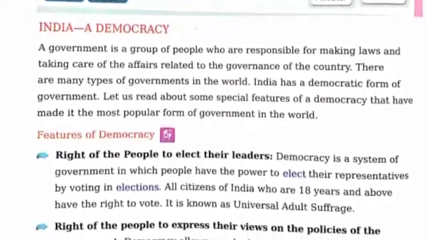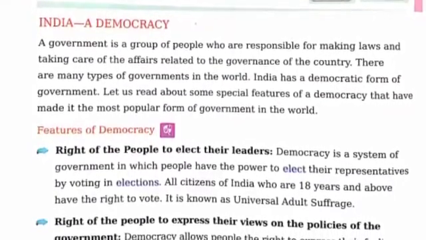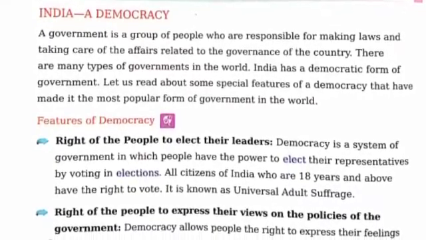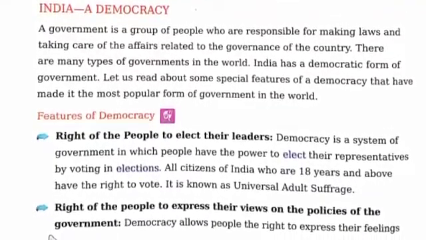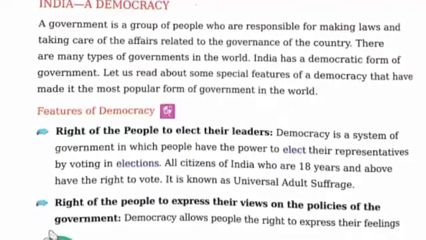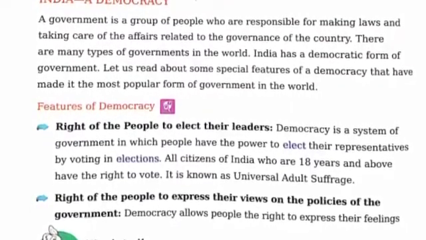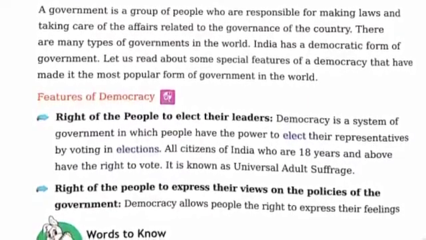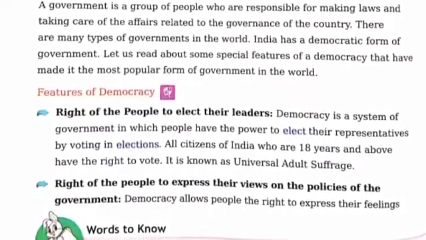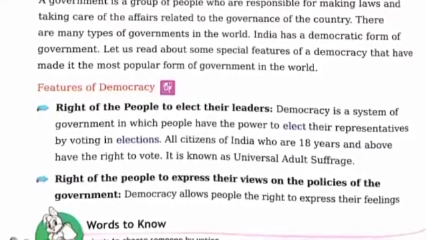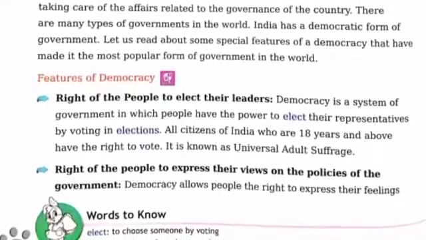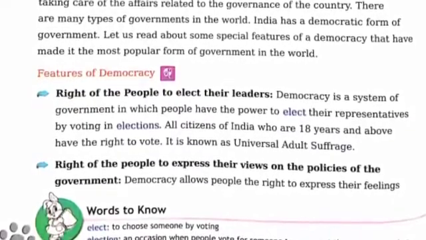First, the right of the people to elect their leaders. Democracy is the system of government in which people have the power to elect their leaders, to elect their representatives by voting or election. All citizens of India who are 18 years and above have the right to vote. It is known as universal adult suffrage.